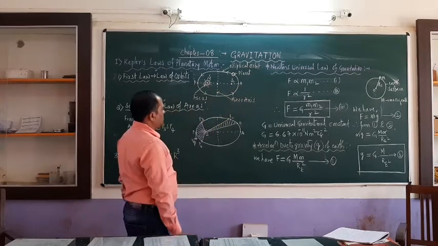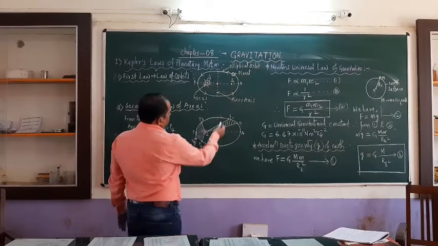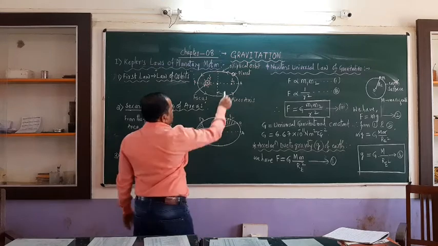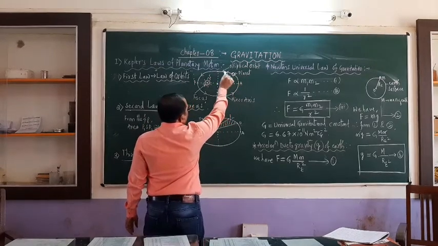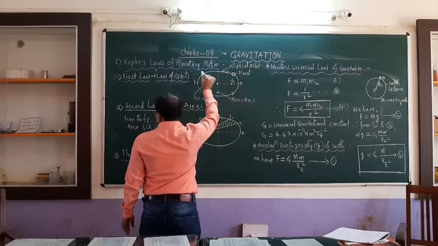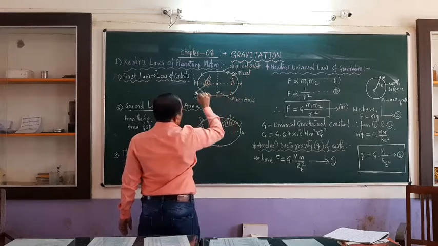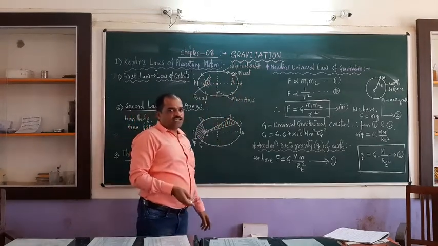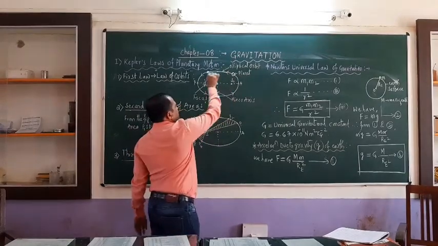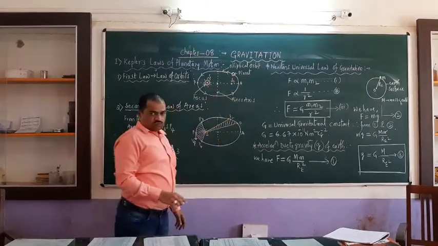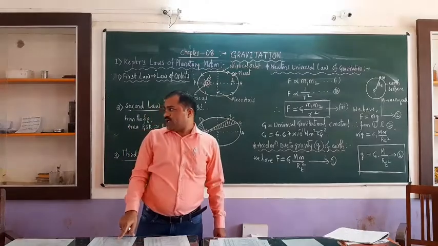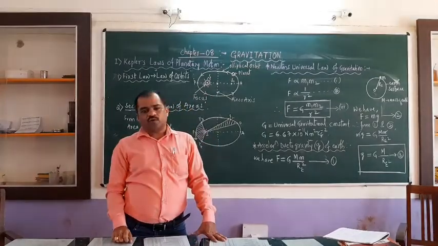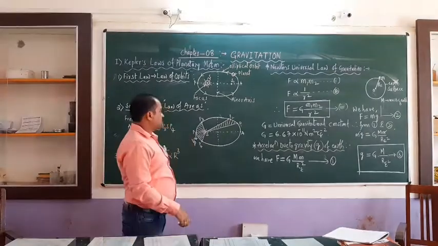So there are two points. The smaller axis is the minor axis. This is the position of the planet, and it revolves in the elliptical orbit continuously like this. Every planet revolves around the sun in an elliptical orbit. We already know there are 8 to 9 planets, and they all revolve around the sun in elliptical orbits.